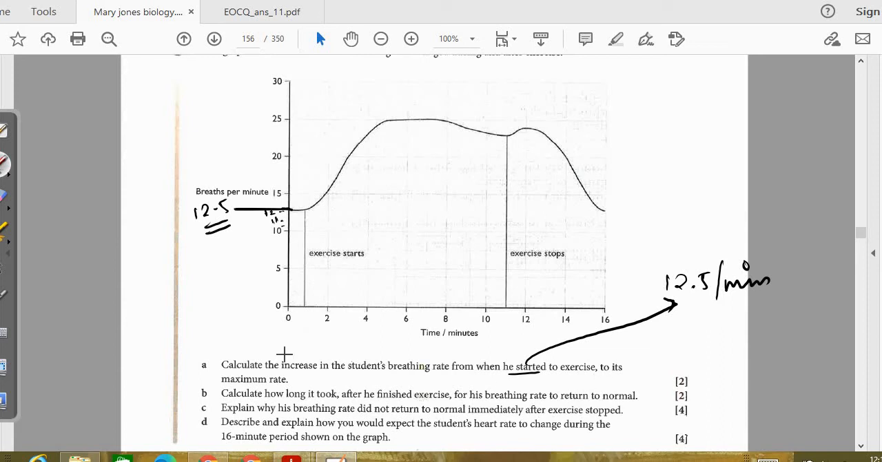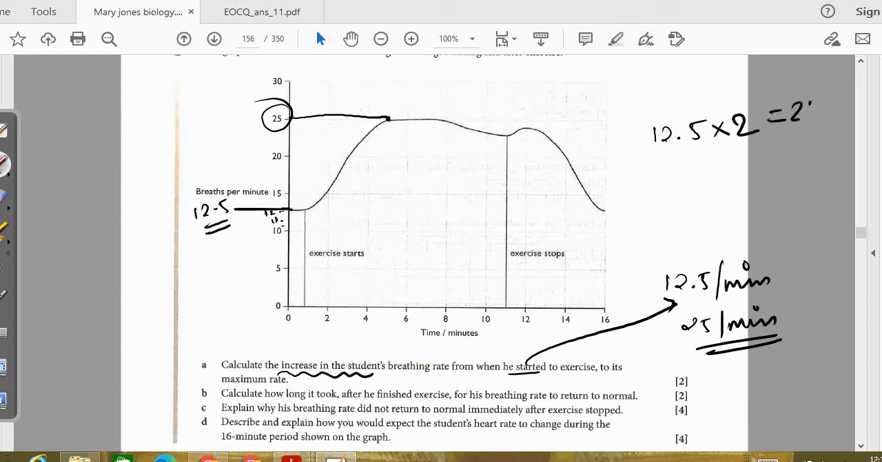Now to its maximum rate. Here is the maximum rate right here, which is 25 per minute. Now they are asking to calculate the increase in the student's breathing rate. So first of all, it was 12.5 at the start. How much has it increased to reach 25? So it is 12.5 only. That is 12.5 twice, which will give you 25. So the increase will be 12.5 breaths per minute. That will be your answer.